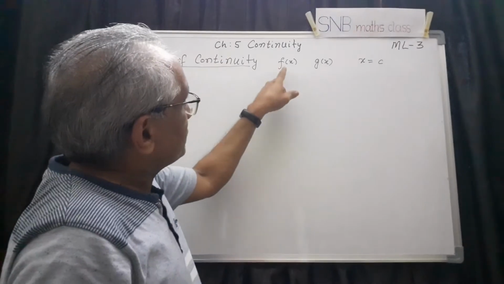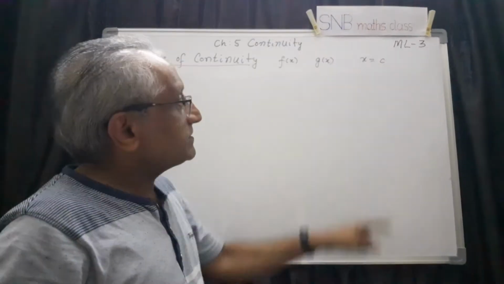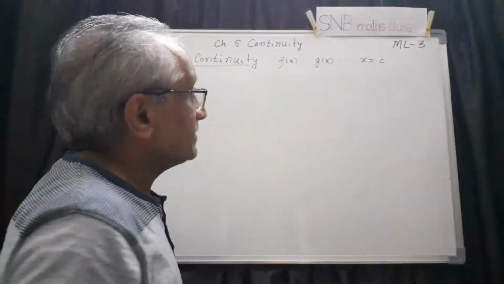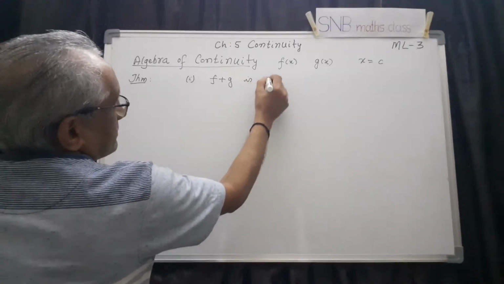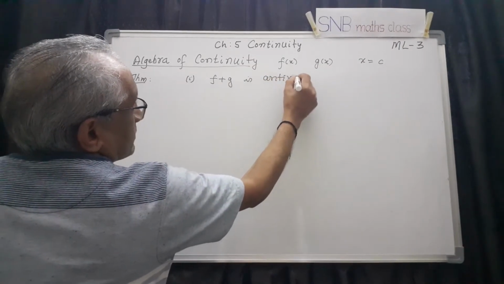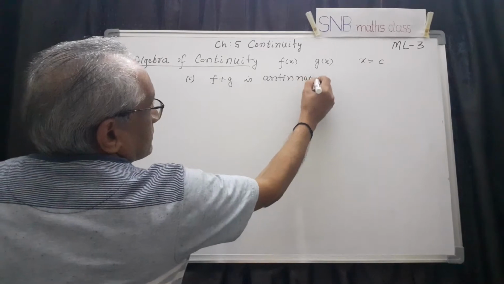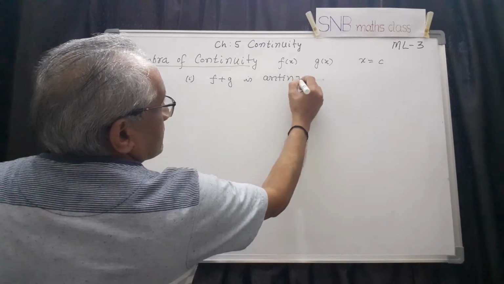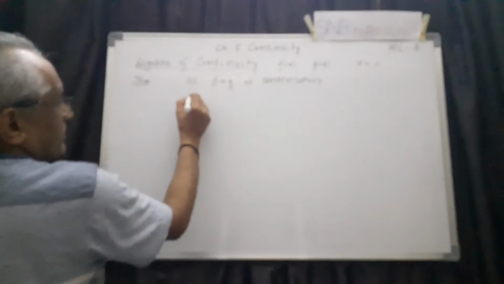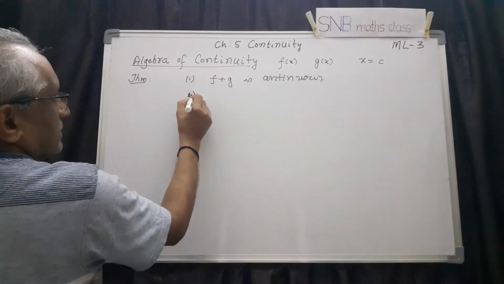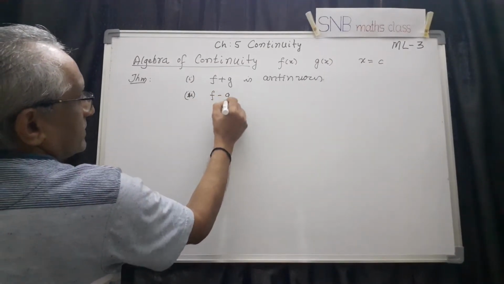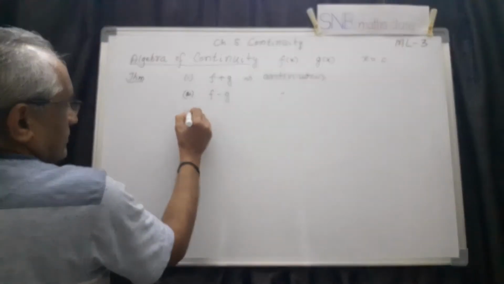The statement is, if f of x and g of x are two real functions continuous at x equal to c, then the first one is f plus g is continuous. Similarly, the second one, f minus g is also continuous. Third one, f into g is also continuous.